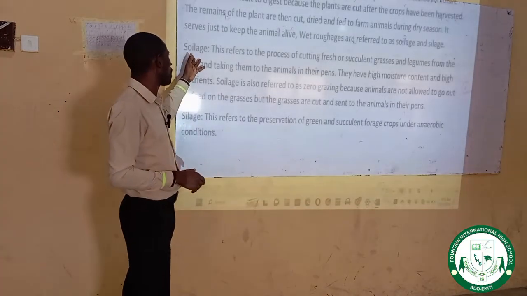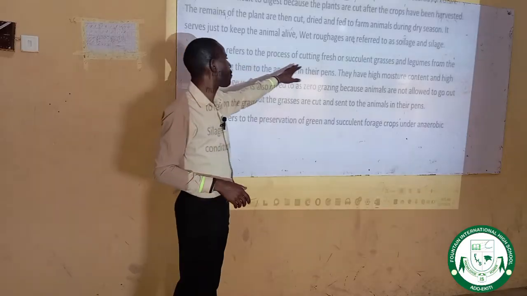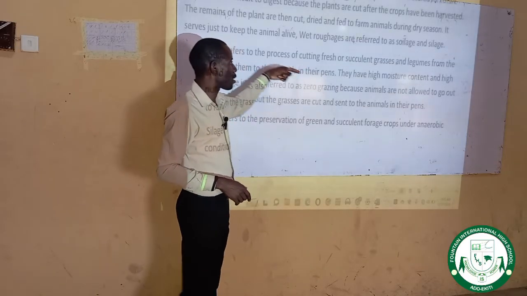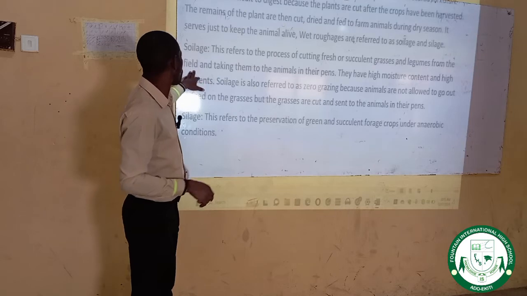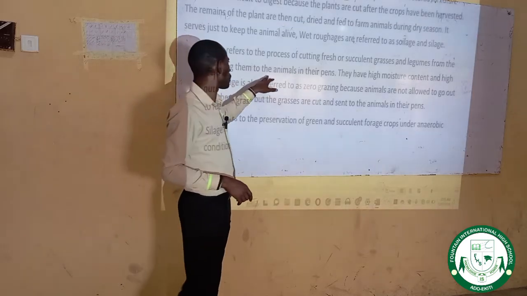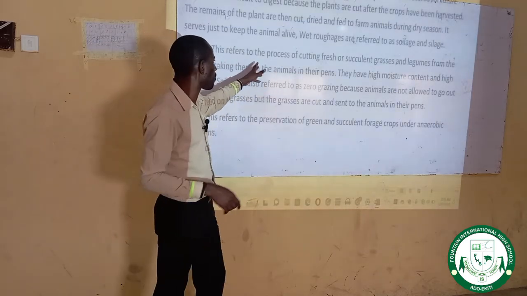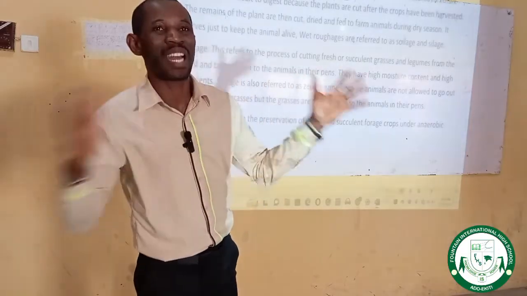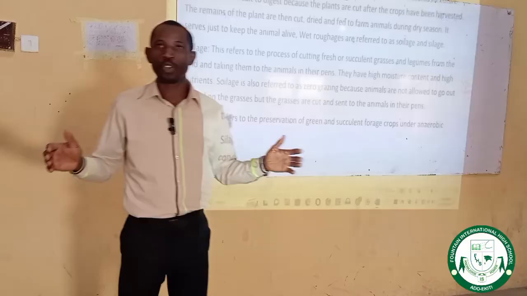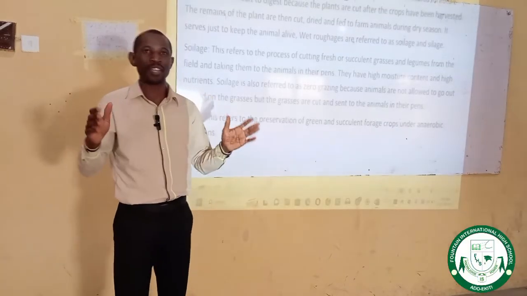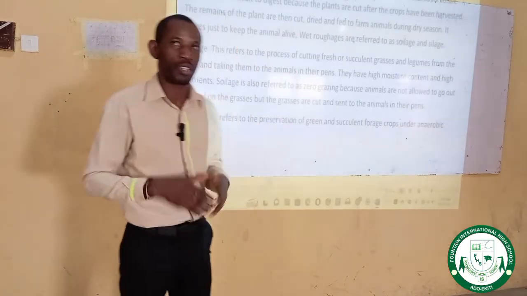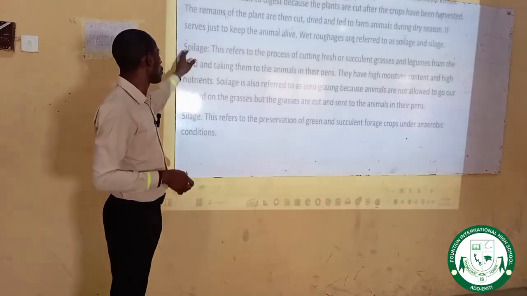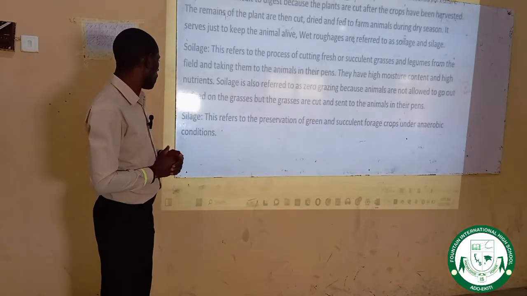Soilage refers to the process of cutting fresh or succulent grasses and legumes from the field and taking them to the farm animals in their pen. You cut green grasses and give them to farm animals directly without any preservation. You are not sun drying it, you are not putting it anywhere, just giving it directly to your animal to eat. What you are giving the farm animal is called soilage. Please take note of that.